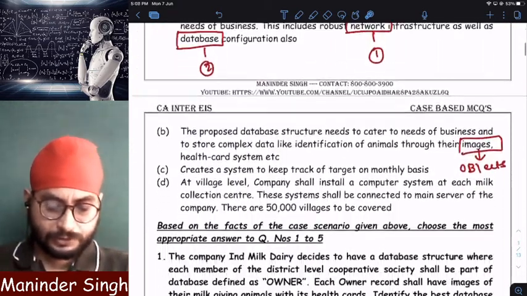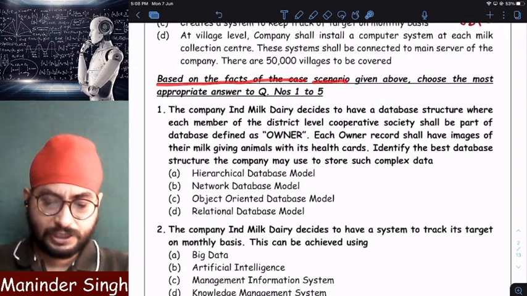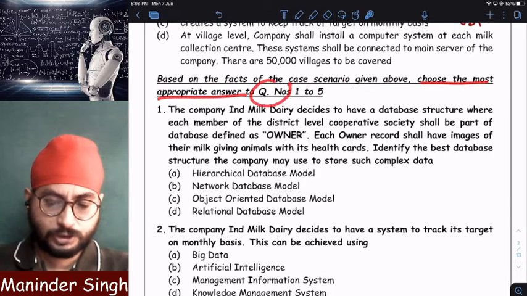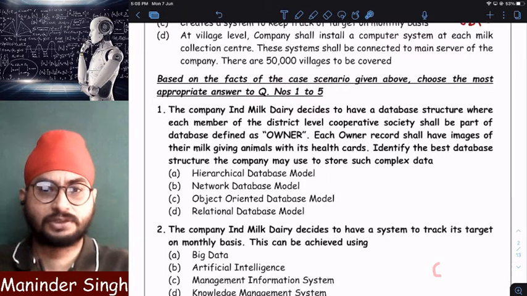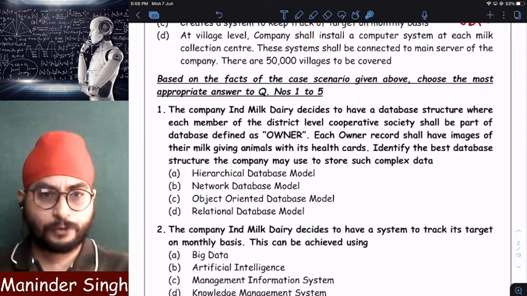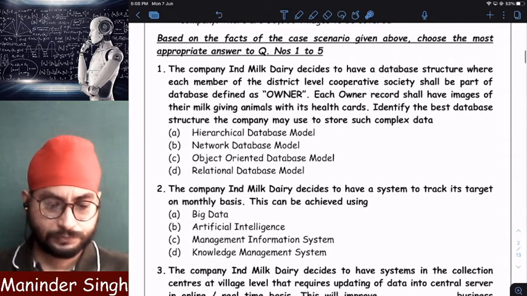Now, let us see what are the questions. Based on the facts of the case scenario given above, choose the most appropriate answer from question number 1 to question number 5. As I already told you, 5 questions. Every question will weigh how many marks? 2 marks. So 5 questions into 2 marks, 10 marks. Let us see what is question number 1.